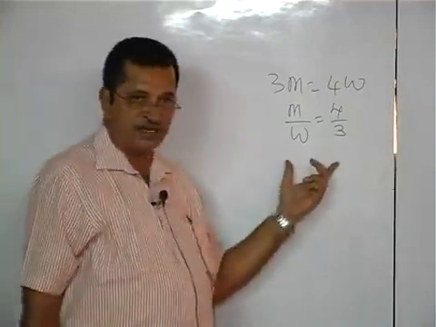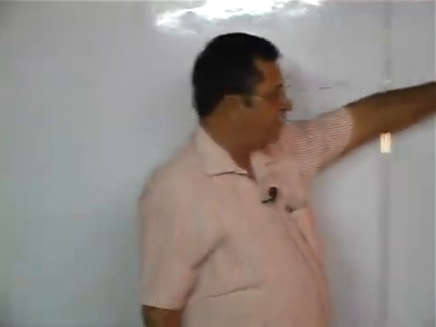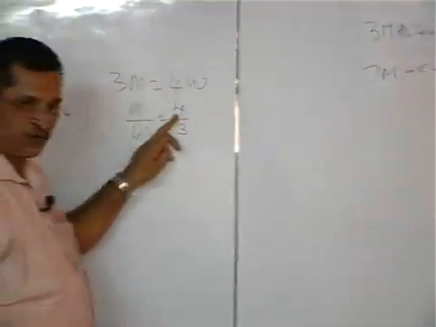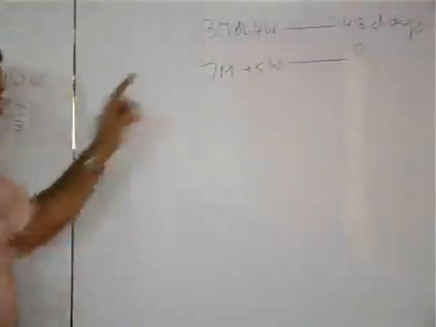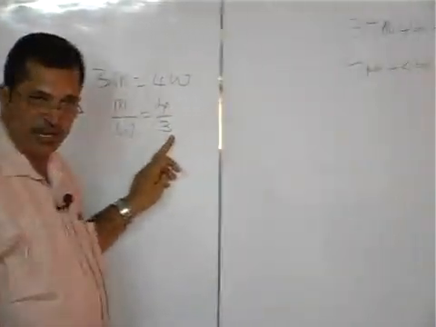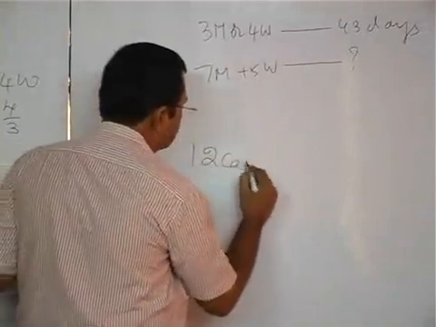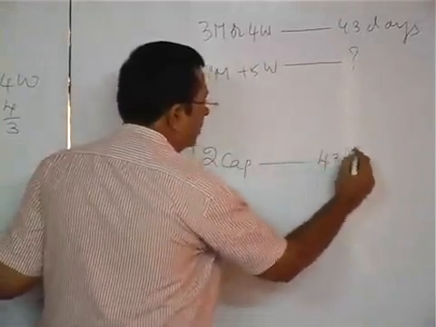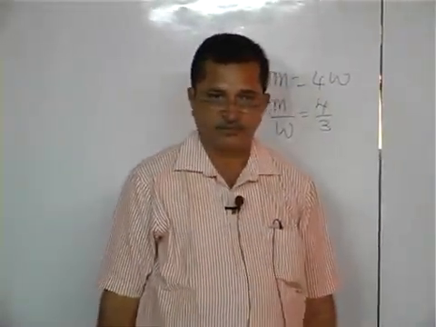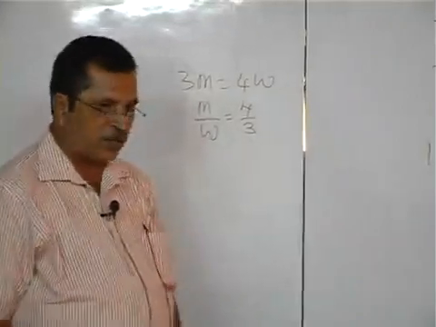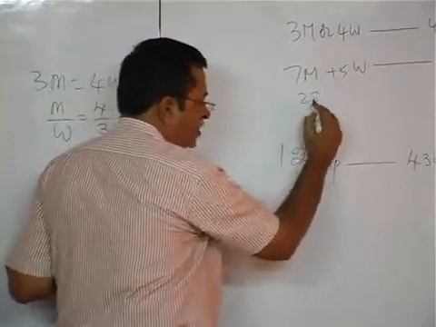Once you convert like this, you are converting them into capacities. 3 men means 3 into 4, 12 capacities. Or 4 women means 4 into 3, 12 capacities. Working with 12 capacities, the work can be done in 43 days. Understand? 7 men means 7 fours are 28 capacity.